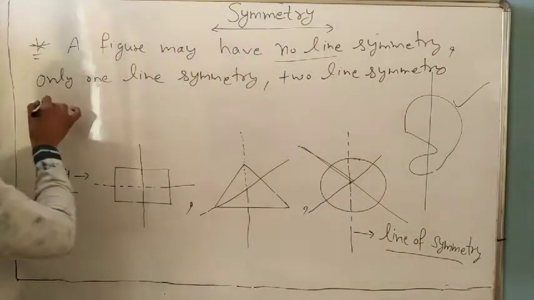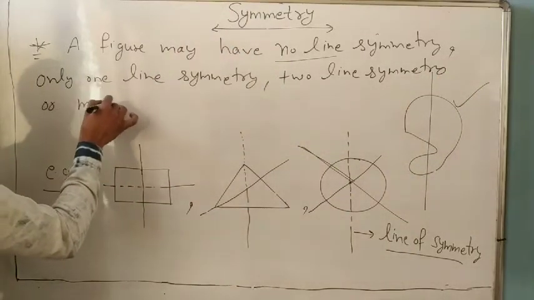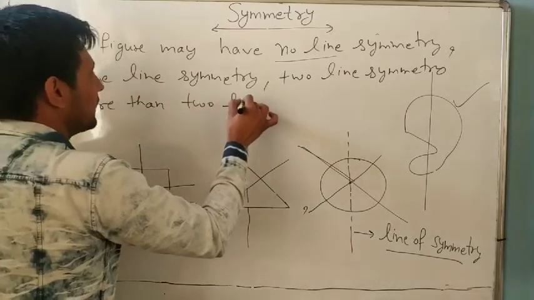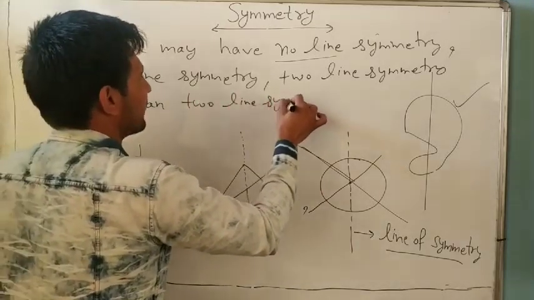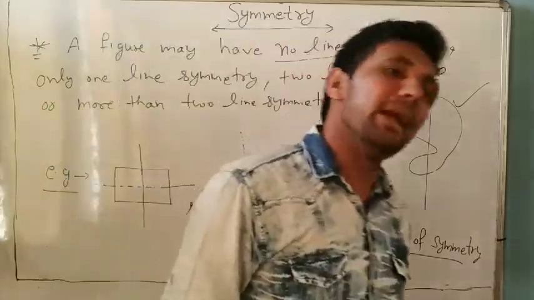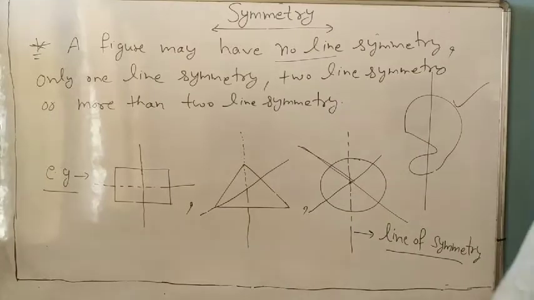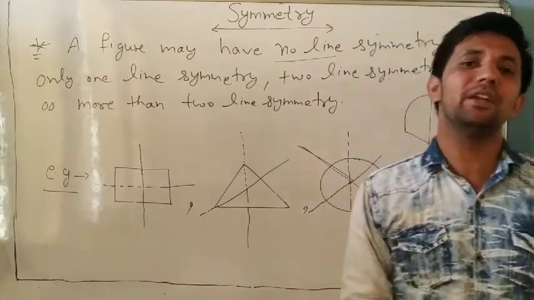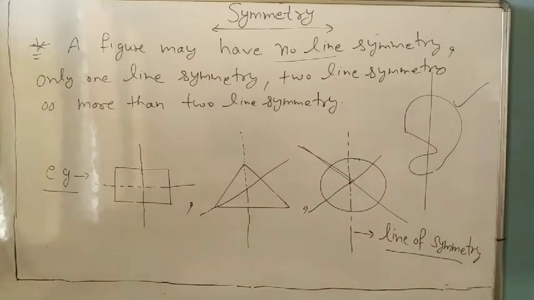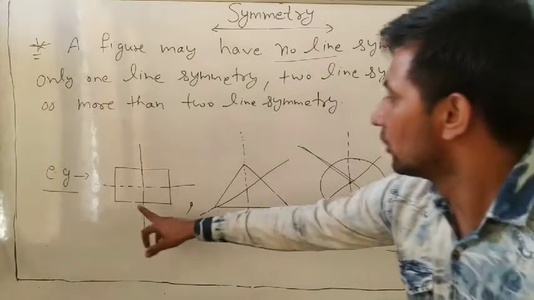Symmetry, or more than two line symmetry. So always remember, in any figure, maybe no line symmetry, maybe one line symmetry, maybe two line, maybe more than two. So you can note down this, okay? So it is two line of symmetry.